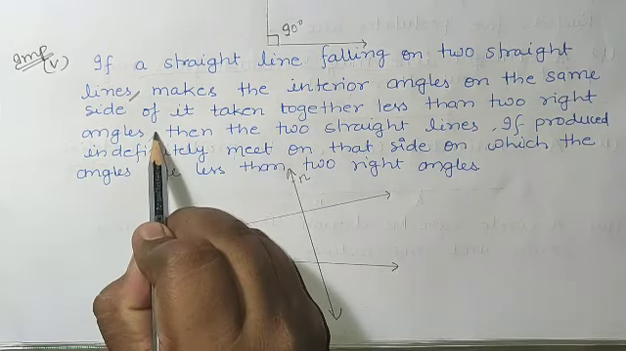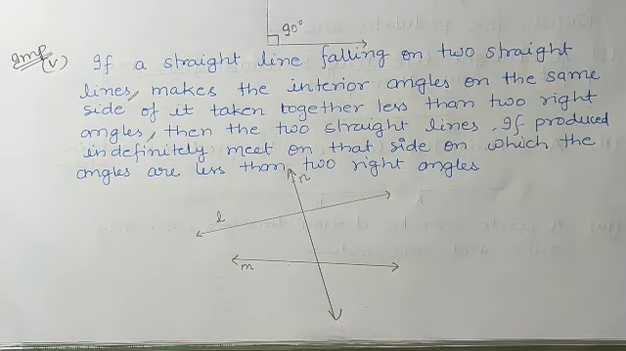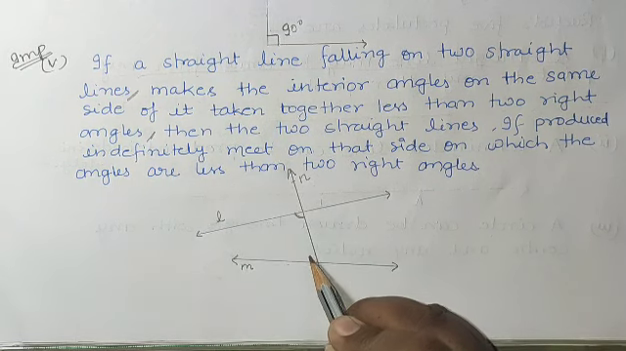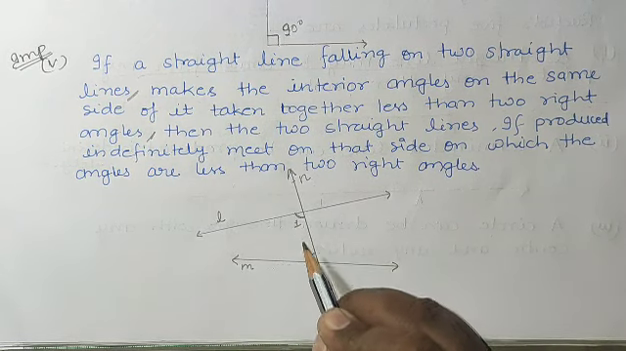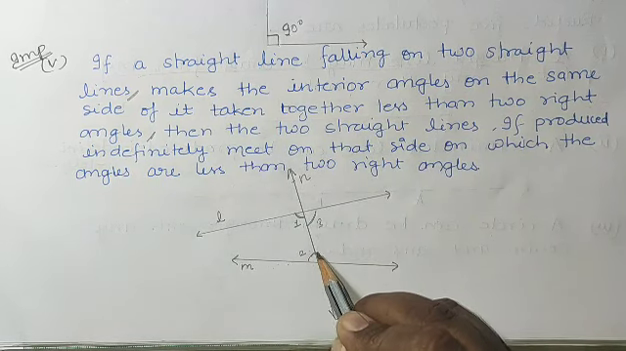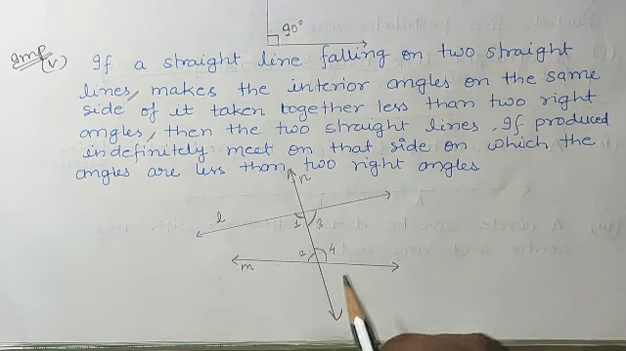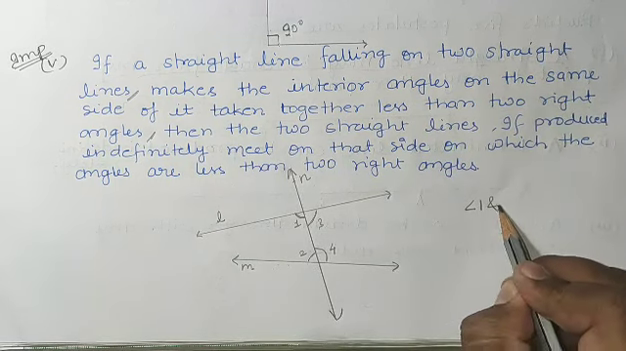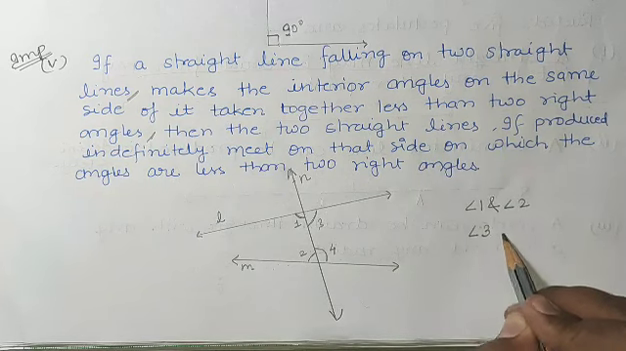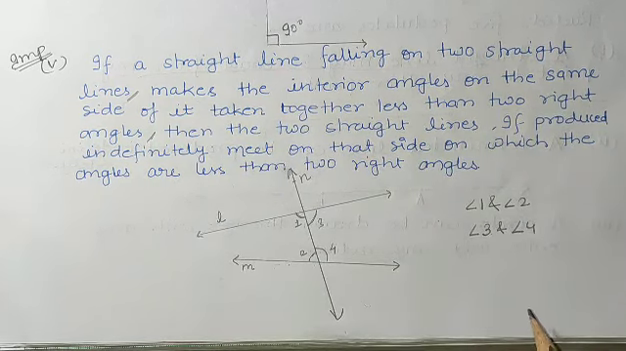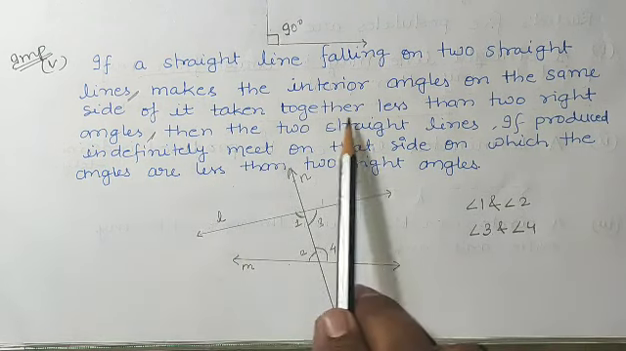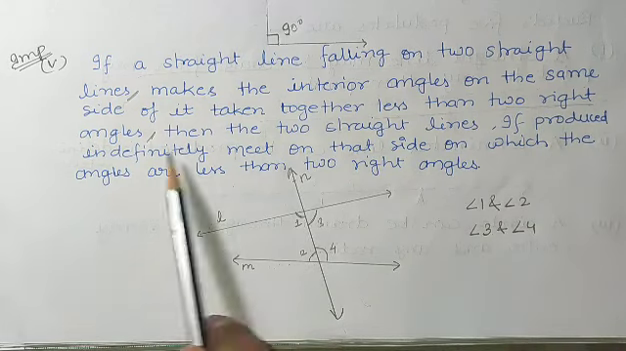Now let us understand here. Interior angles means, suppose these two are 1 and 2 and these two are 3 and 4. So one pair of interior angles is angle 1 and angle 2, and the second pair of interior angles is angle 3 and angle 4. So it makes the interior angles on the same side of it taken together less than two right angles.